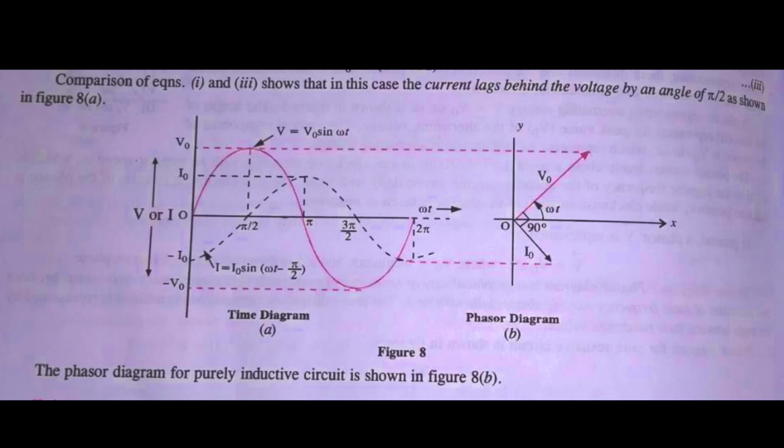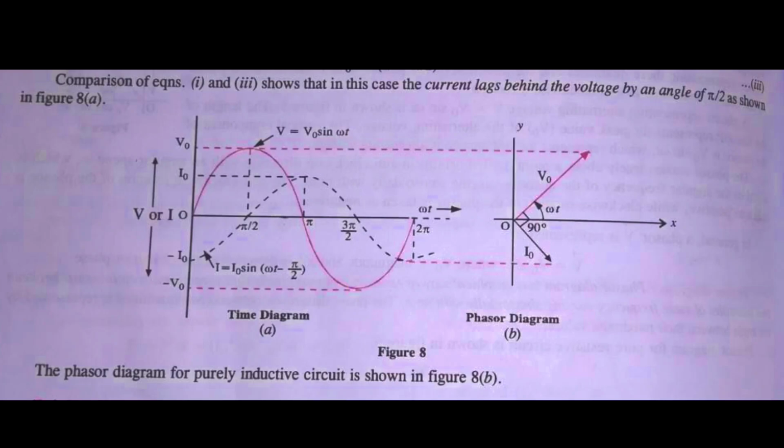So what about the phasor diagram for the pure inductive circuit? We get two equations, one is the voltage across the inductor, and the second equation that we solved in the previous slide is the current across the inductor. By comparing both these equations, we see that current lags behind the voltage by a difference of minus pi by 2. So it means that current lags behind the voltage by an angle of pi by 2.